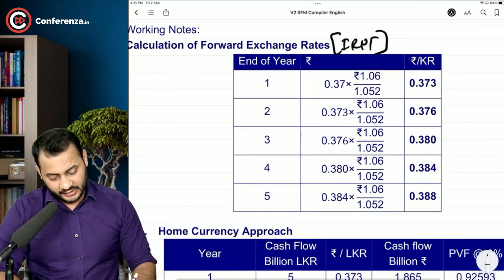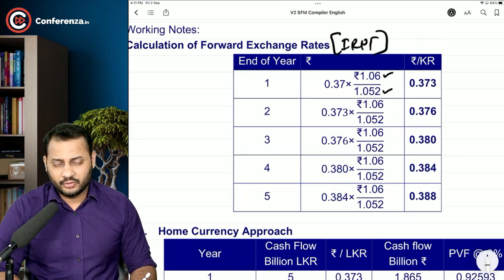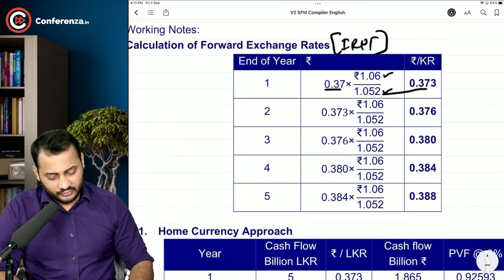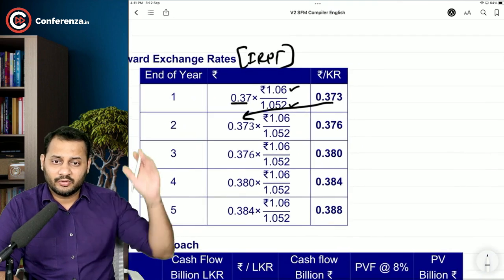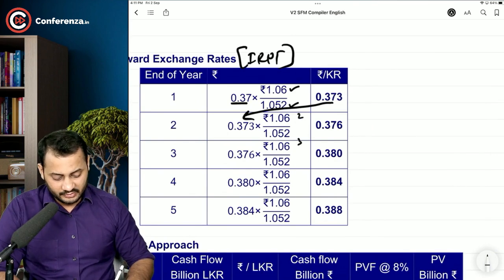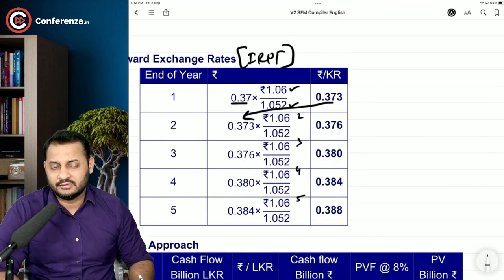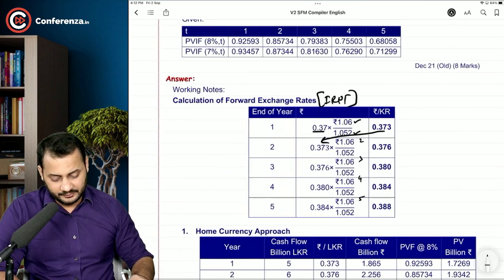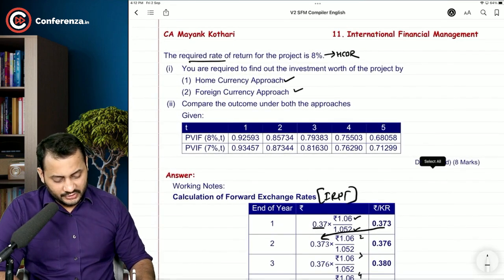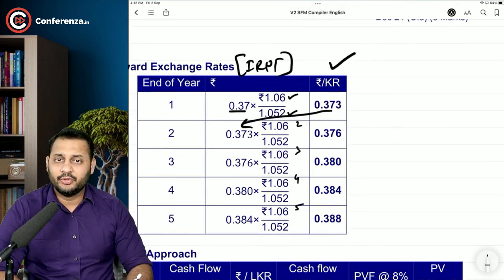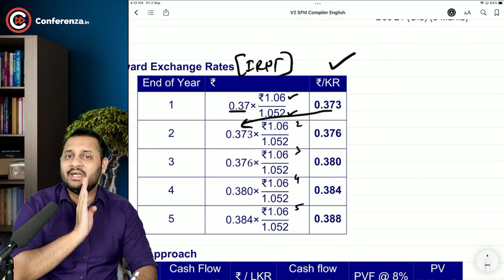See, Indian rate is 6%, Sri Lankan rate is 5.2%, so 0.37. You are calculating exactly like the previous question, and then you can use it here. You can take 0.37 also in all the years, but then it will be square, cube, 4, 5 like this. So this is also good. Whatever you like, you can do it. Okay. Now, with this you will get the spot rate, or we can say forward rate, at every year end. This is what you are going to use to convert the Lankan rupees into Indian rupees.